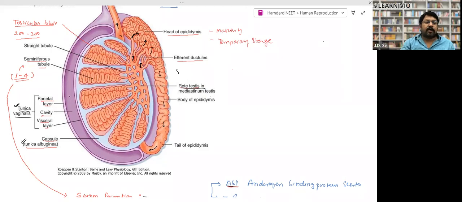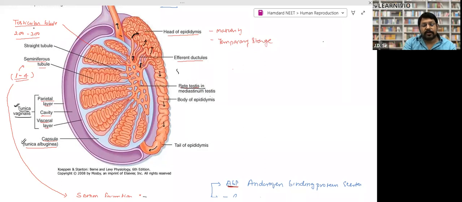It makes the covering of this testis, right? Inside the testis, inside this tunica vaginalis, there is a tunica albuginea. This tunica albuginea is called the capsule, right? Inside the capsule, there are these lobe-like structures. These lobe-like structures are called testicular lobes.